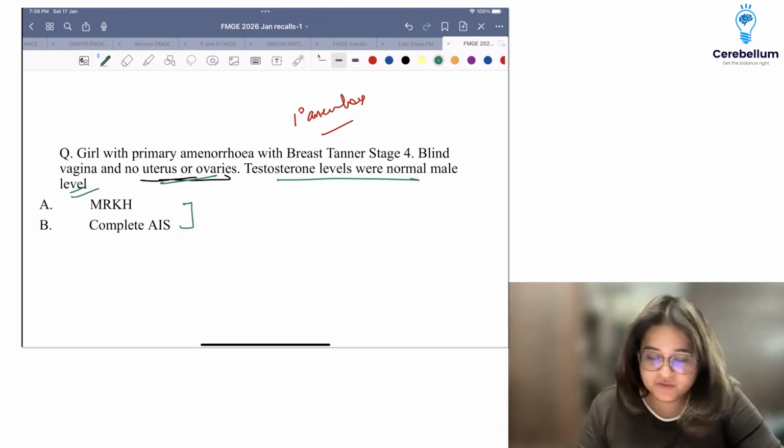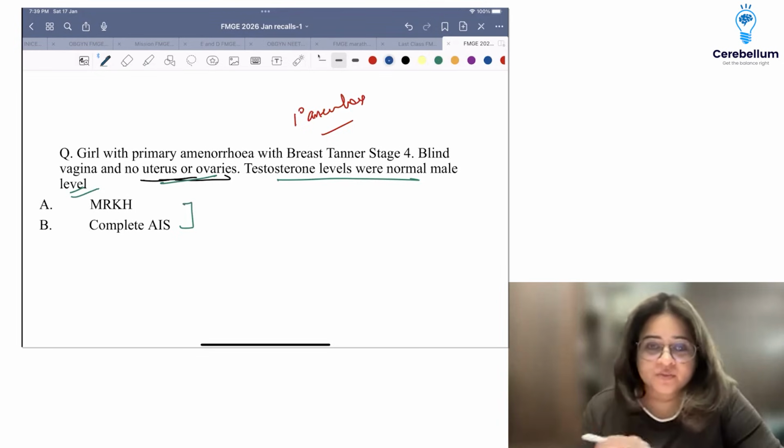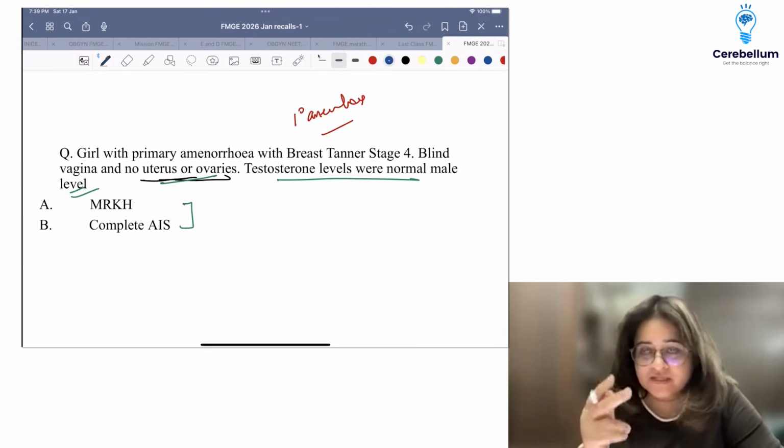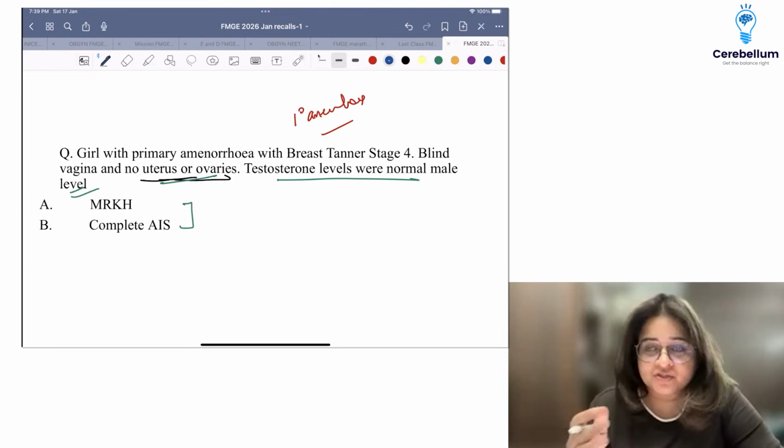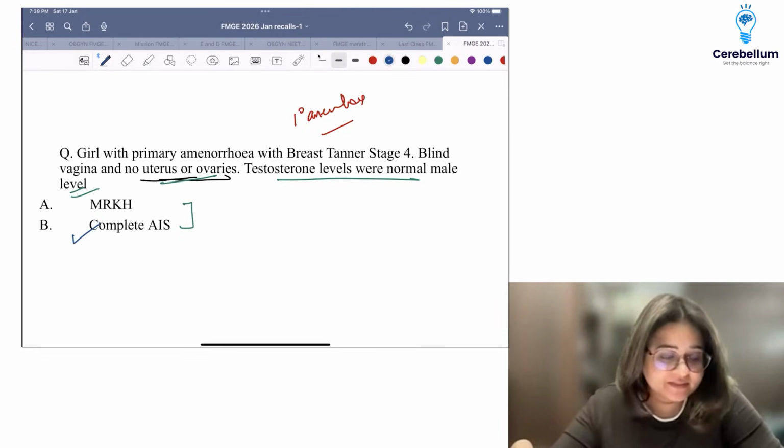So then this is amongst the two. I don't know the other options, but when there is breast development with no uterus, you think of two things, MRKH or AIS. How do you differentiate, based on karyotype or based on the gonad that is given? So if there's no ovary, it is complete AIS.